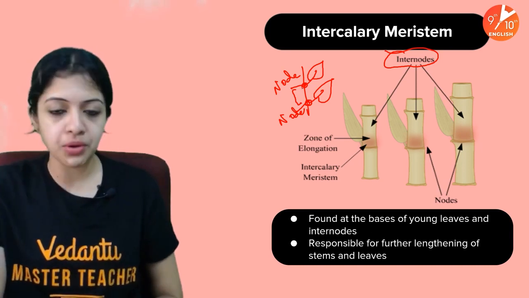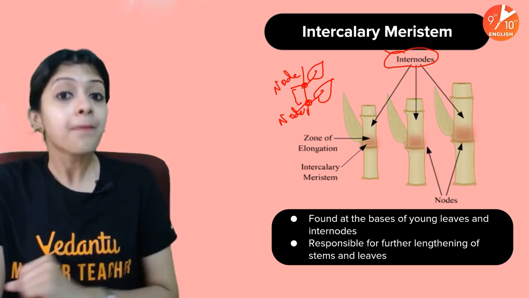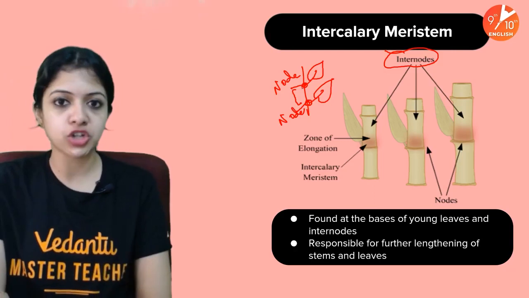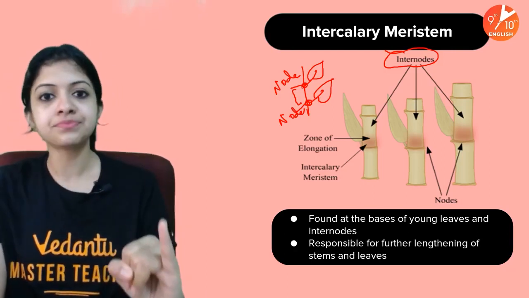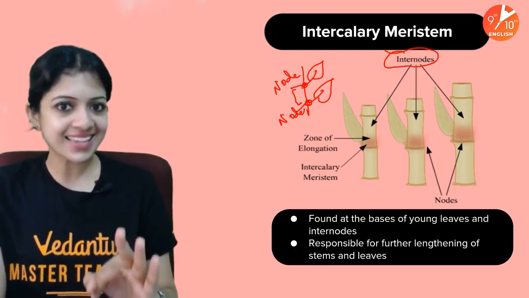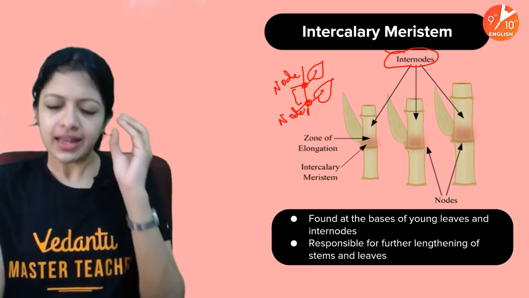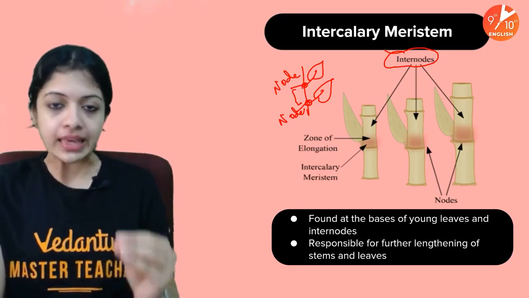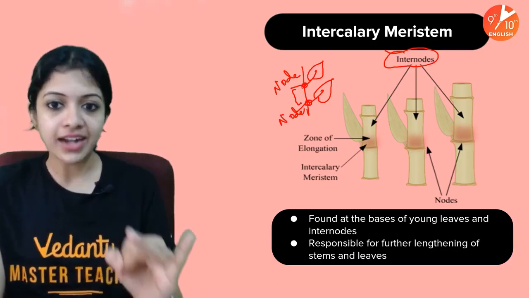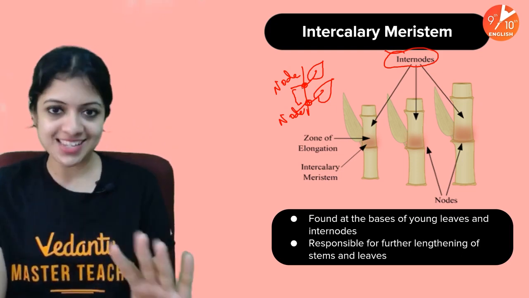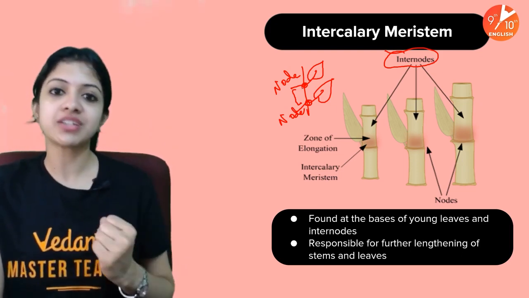Right, children? So that brings us to the end of the types of meristematic tissues in plants, which are apical, lateral and intercalary. All you have to do is literally understand the meaning of the terms apical, lateral and intercalary, and that's it. You will be able to guess what its function is also.